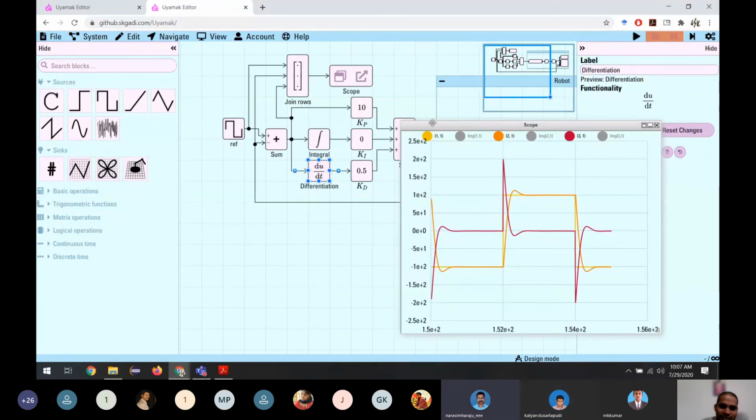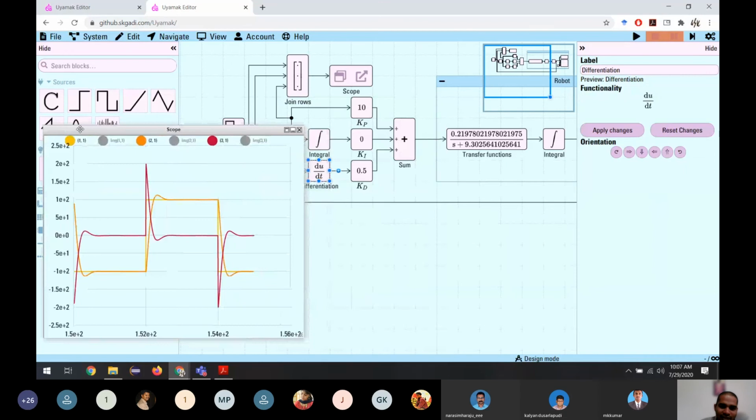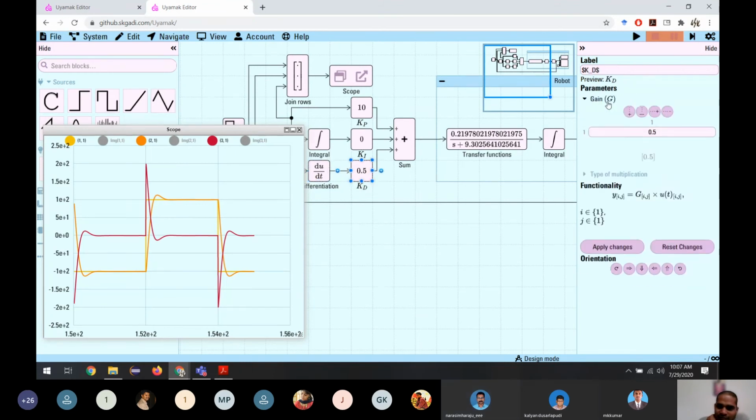The P is sufficient. In this case, we don't even need the I controller because there is no load constantly acting on it. For example, if you have a load, it constantly moves. So the P is sufficient. Let me show you this. Let me remove this.